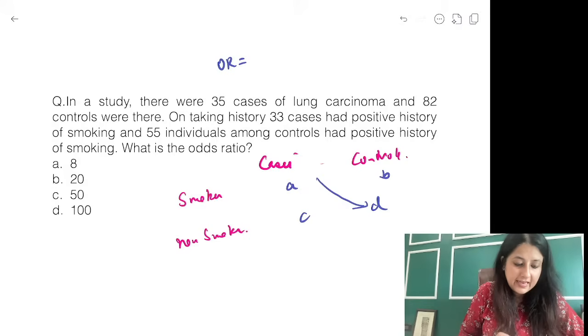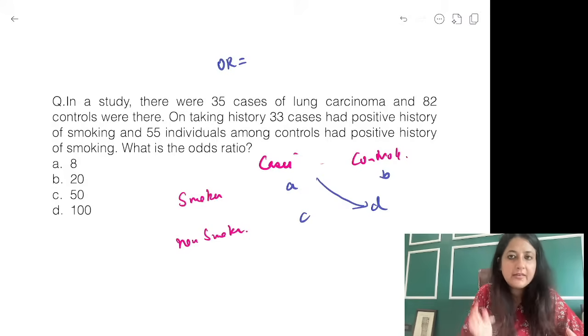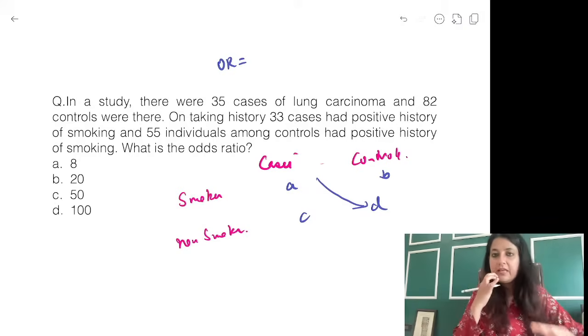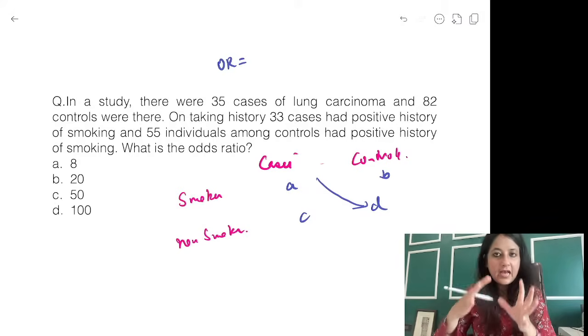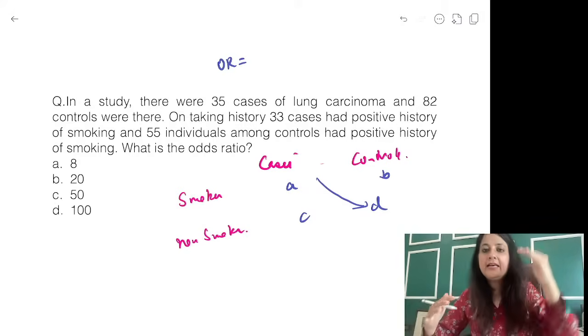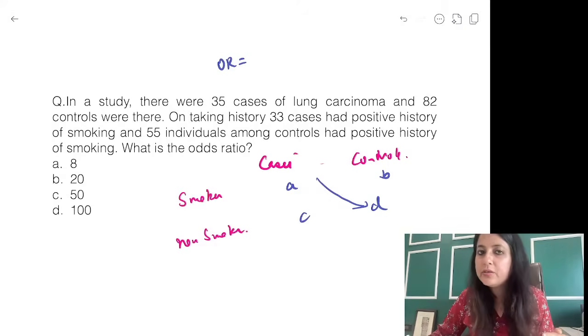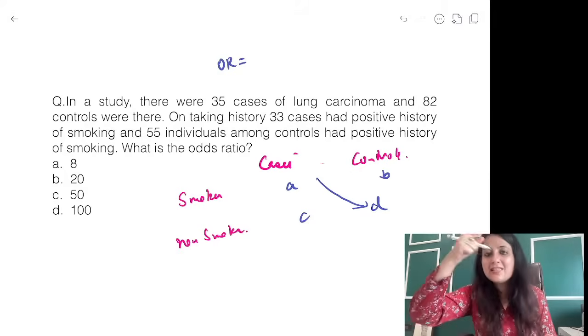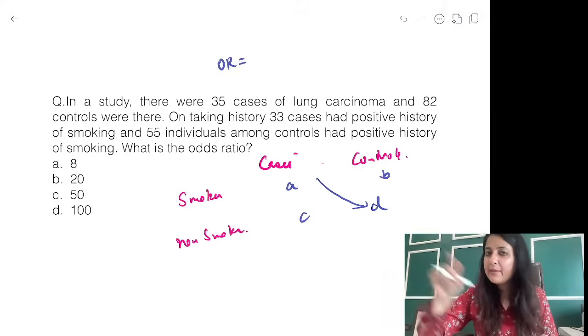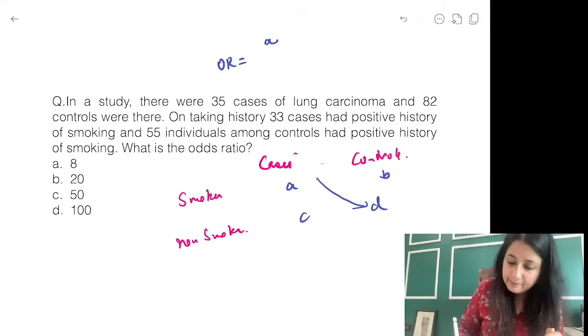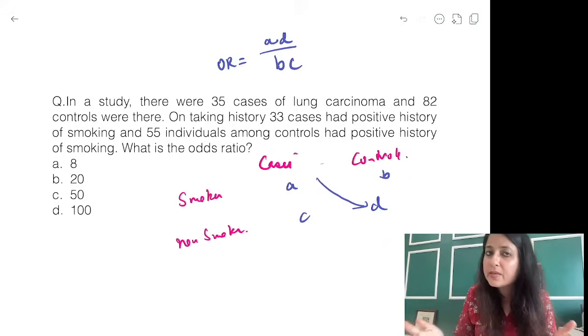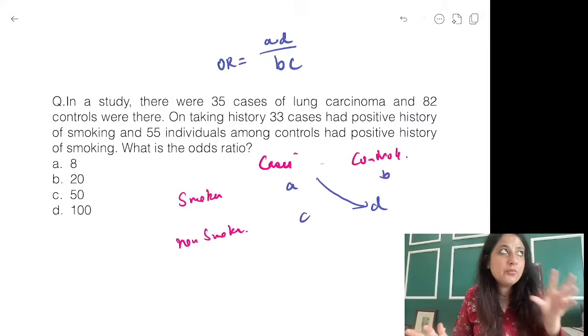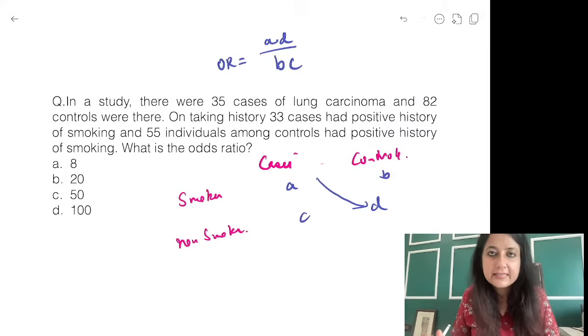Okay, Ashwin ready? Everybody ready? Stop doing it. Look at me once. Now see, whenever you get a numerical, the outcome will be on the column side and the exposure will be on the row side. A, B, C, D. It's always a Z. It's never a no. So you have A, B, C, D. Odds ratio is AD upon BC. Let's see what has been given to us. Even if you can't draw a 2 by 2 table in the exam very often.